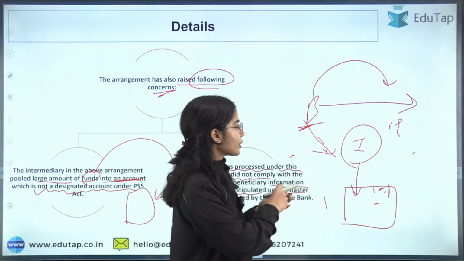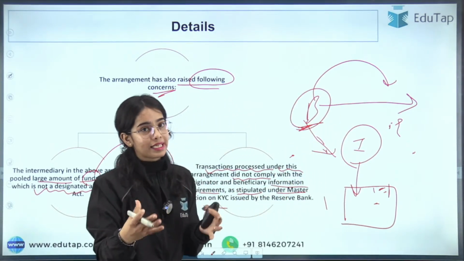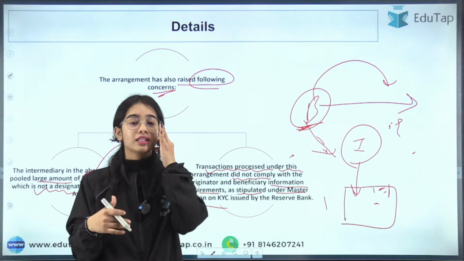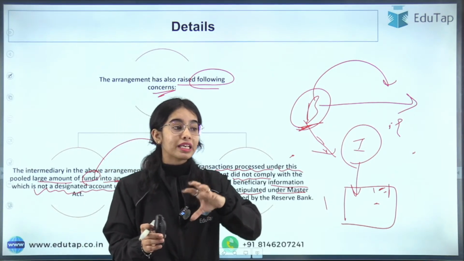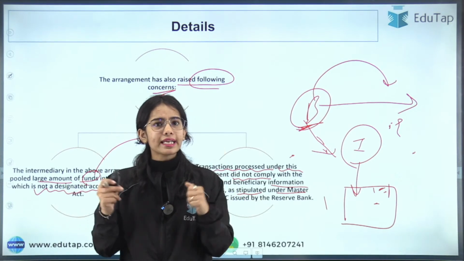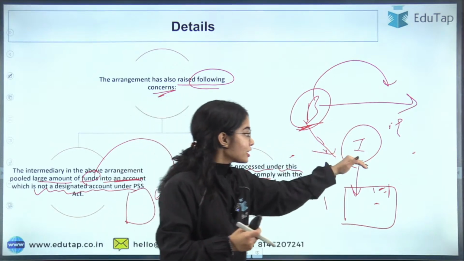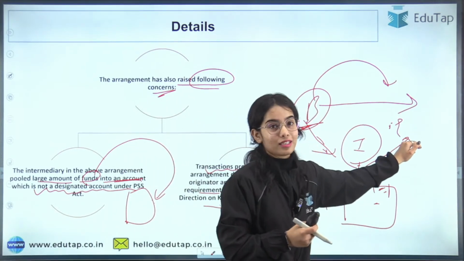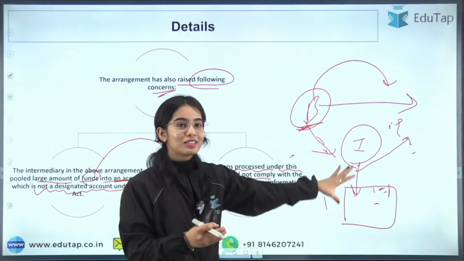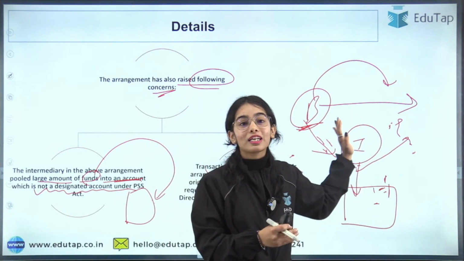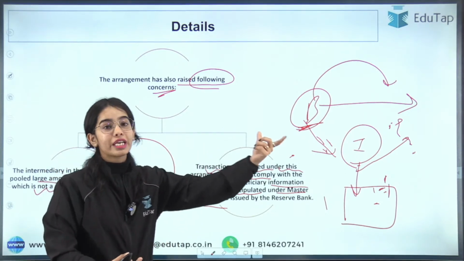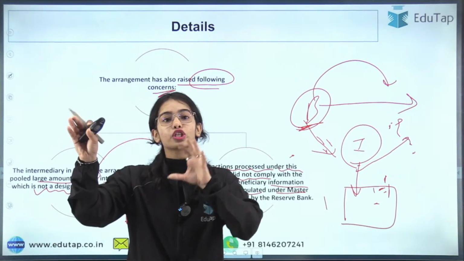That means you can see that this business, let's say that this is Adani, Ambani, Reliance, or any other business in our country, they are sending huge amounts of money to the intermediary. So the connection is being shown between the business and the intermediary. Later on, they can say that the intermediary ran away, but this intermediary is further transferring the money to the entities. Maybe the politicians or maybe some other entity. This is just a hypothetical situation, but you can understand how money laundering or how the transactions can happen between the originator and the beneficiary without actually connecting the originator and beneficiary.